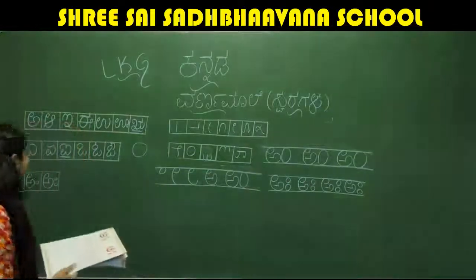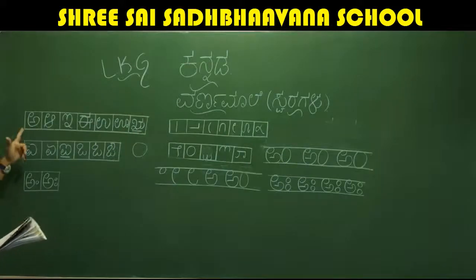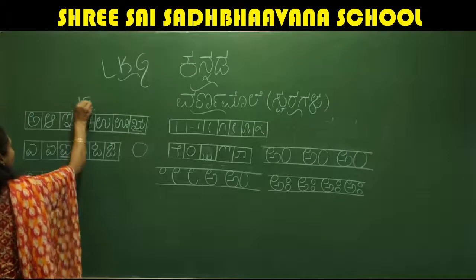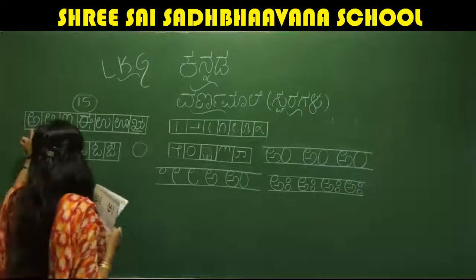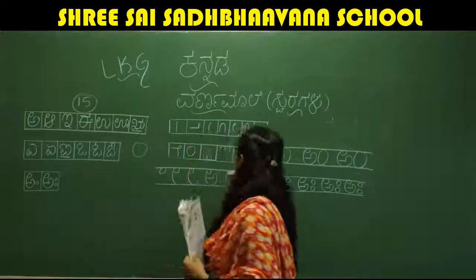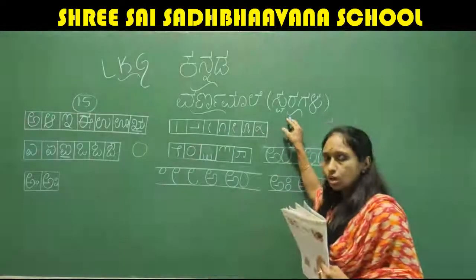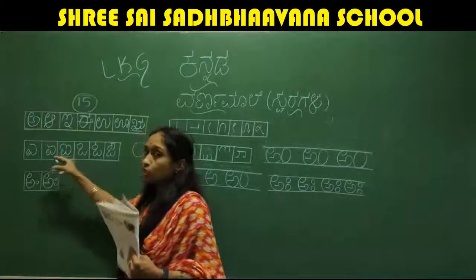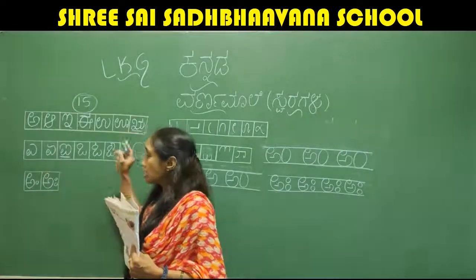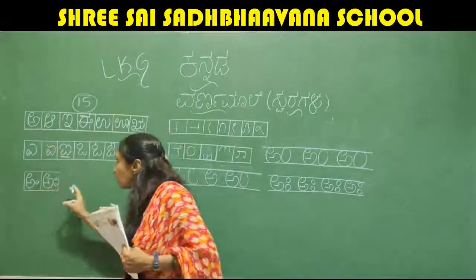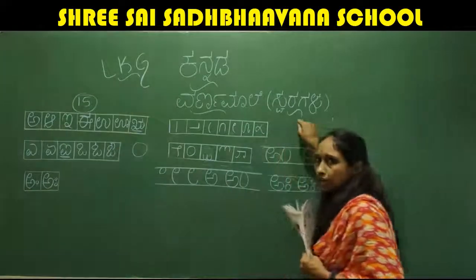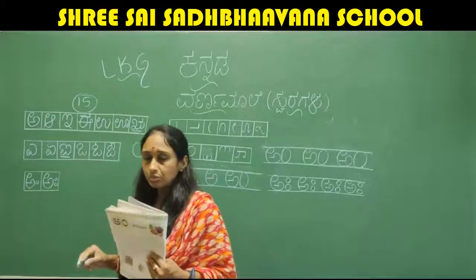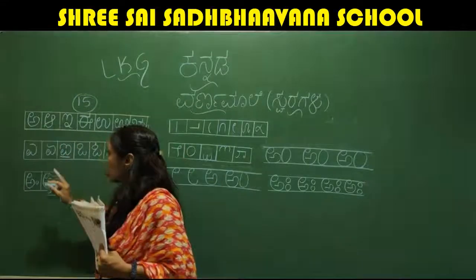Okay, fine. So this is about your letters, that is from A to aha. Totally 15 letters we have, children. This is A to aha. This is called Swaragalu. What is it called? These 15 letters, what I have written here and what you have learned orally, from A to aha, are called Swaragalu. So if I ask you to write the Swaragalu, you have to write A to aha.